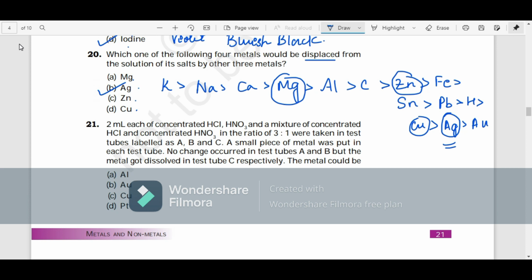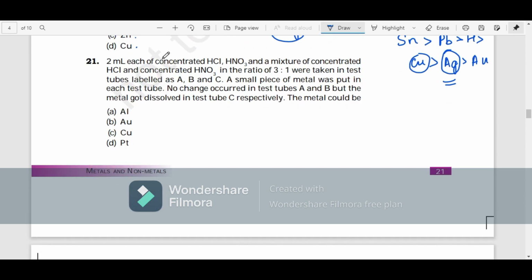It's B. Next, 2 ml each of concentrated HCl and HNO3, and a mixture of concentrated HCl and concentrated HNO3 in the ratio of 3:1, were taken in test tubes labeled A, B, and C. A small piece of metal was put in each test tube. No change occurred in A and B, but the metal got dissolved in test tube C. So the metal could be? Of course, without thinking, the mixture of HCl and HNO3 is aqua regia.